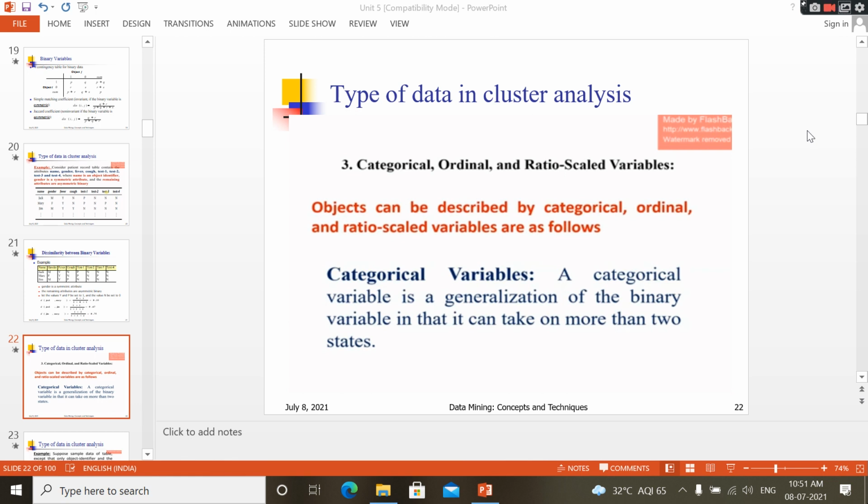So categorical variables. The name itself indicates that it belongs to different categories. The variable contains different values, and each value relates to a different category. So a categorical variable means the variable column contains different categories of values. For example, class name: class A, class B, class C. Each and every class is a category. Other examples are